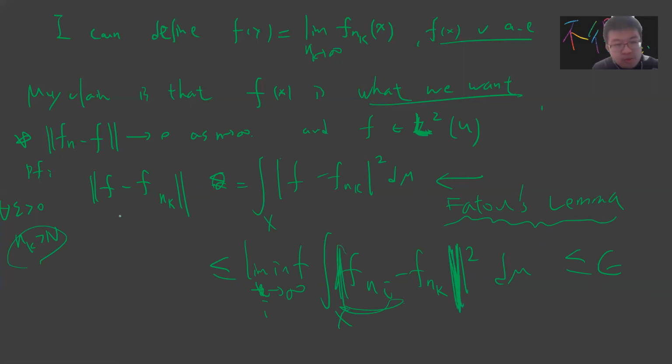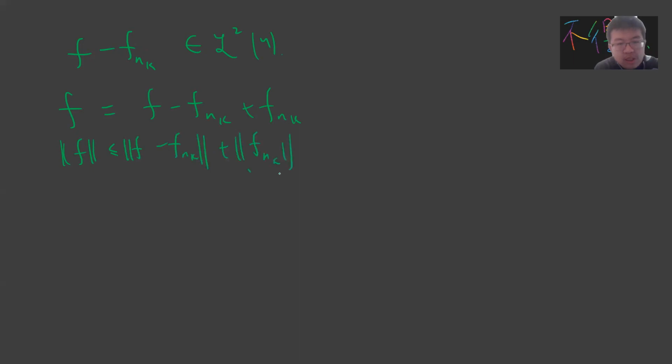Okay, so what we have shown is that f minus f_{n_k}, for large enough k, belongs to L squared. And we know that f is f minus f_{n_k} plus f_{n_k}, right? So by the triangle inequality, this belongs to L2.